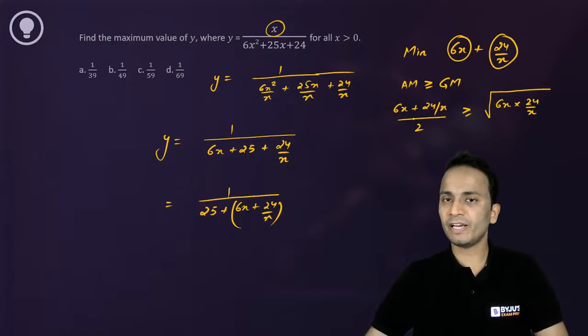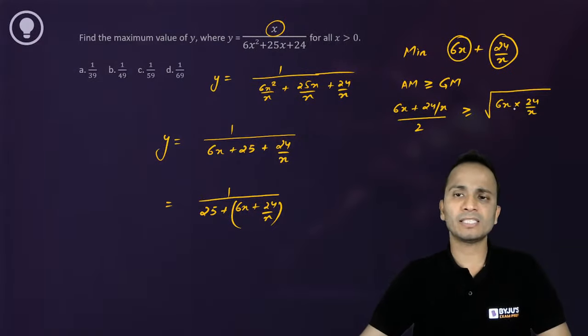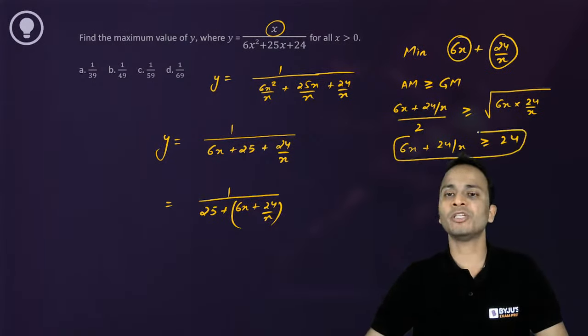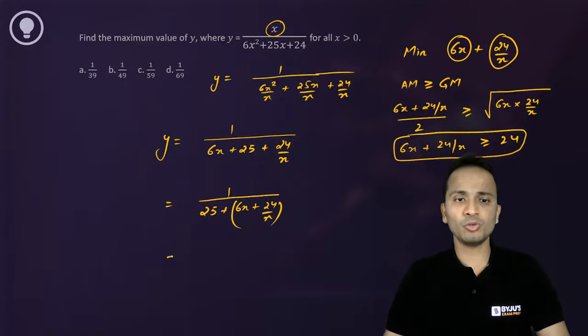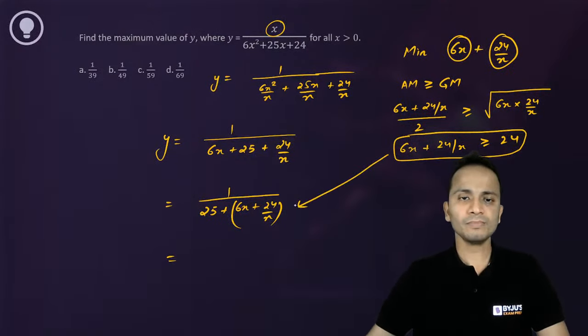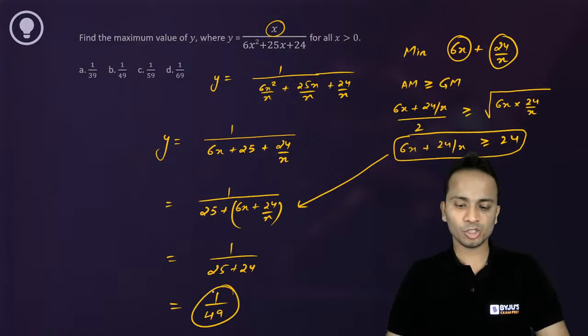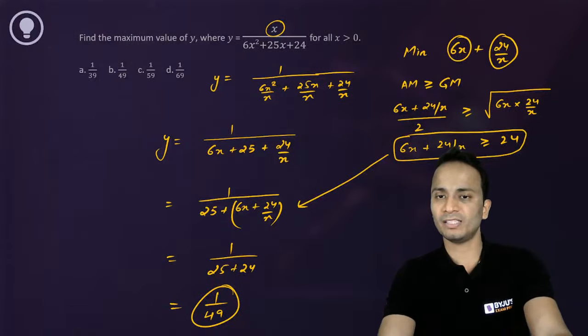Okay, now simplifying this, on the right hand side x will get cancelled. Under root of 144, 6 into 24 is 144, under root of 144 is 12, 12 into 2 is 24. So I can write 6x plus 24 upon x will always be greater than or equal to 24. So the minimum value of this expression will be equal to 24, and let's substitute it here. So it will become 1 upon 25 plus 24, and I have minimized the entire expression. So 1 upon 49 will be the final answer.